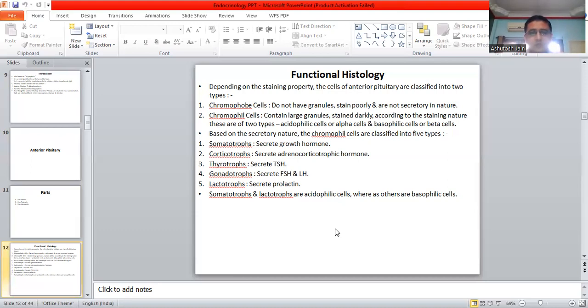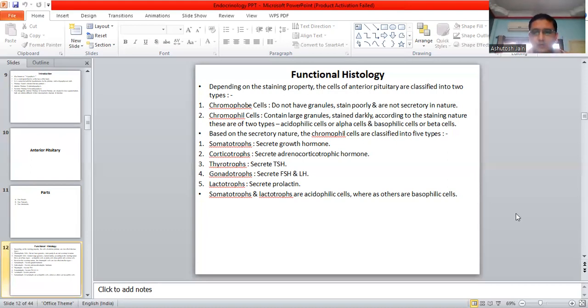So kindly note it down. Somatotrophs secrete the growth hormone. This is the main and the most important hormone. Corticotrophs secrete ACTH or the adrenocorticotropic hormone. Thyrotrophs secrete the TSH. Gonadotrophs secrete the FSH and LH. Lactotrophs secrete the prolactin. I hope everything is clear up till now. Somatotrophs and the lactotrophs are the acidophilic cells, whereas others are the basophilic cells. The acidophilic cells and the basophilic cells are the names given according to the staining property.